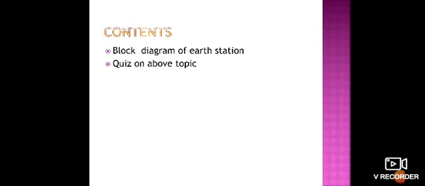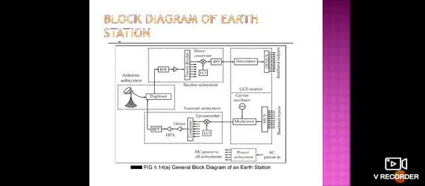So for these reasons we have studied the earth station, and in our earth station we have a number of blocks: ground communication equipment, transmit subsystem, antenna subsystem, receive subsystem, and power subsystem. Each block performs a single process in the earth station. I have explained the block diagram and the operation of each block.